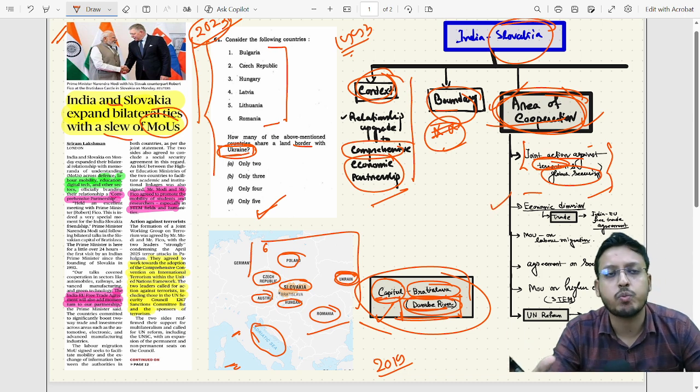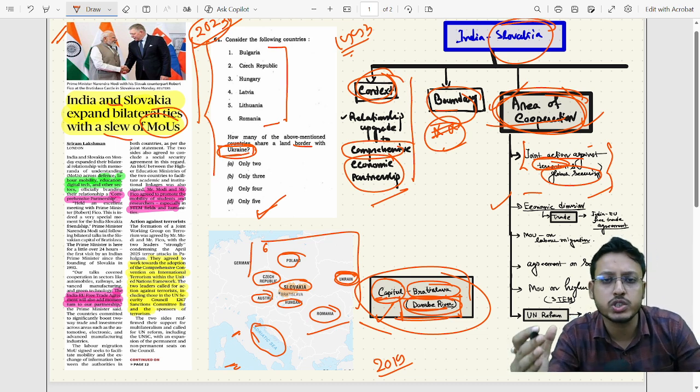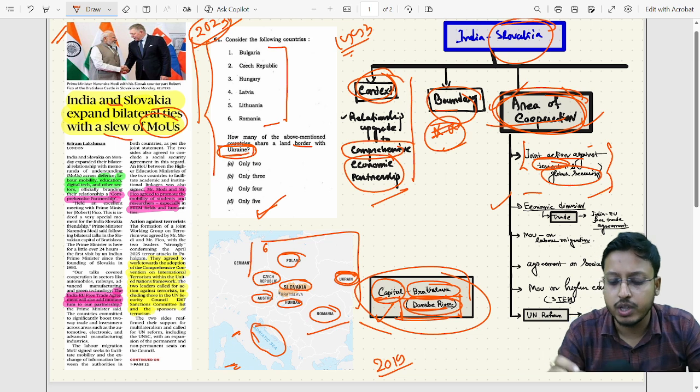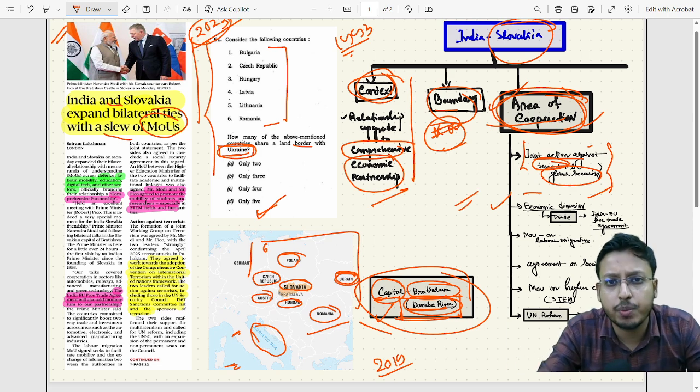Also, one more thing, from a geopolitical point of view, you need to understand that India's focus towards Europe is growing. In recent years, we have seen multiple trade agreements with Europe; the India-EU FTA was signed. Many geopolitical experts pointed out that it is one of the very significant trade agreements India has ever signed.